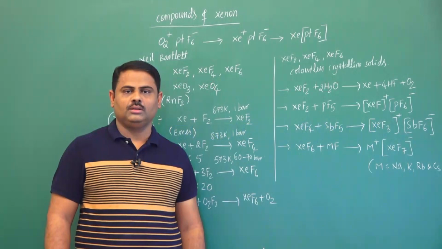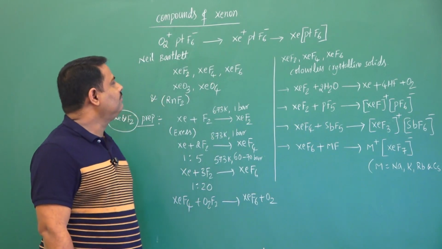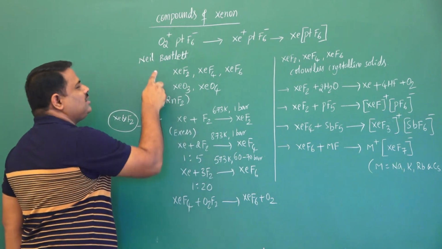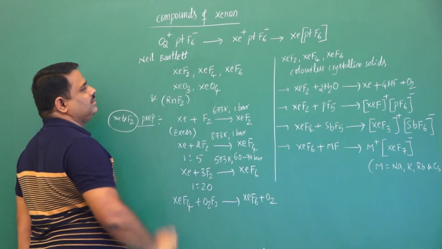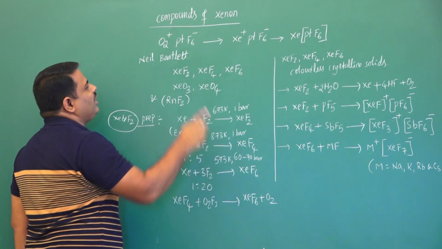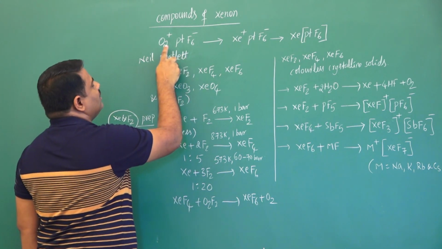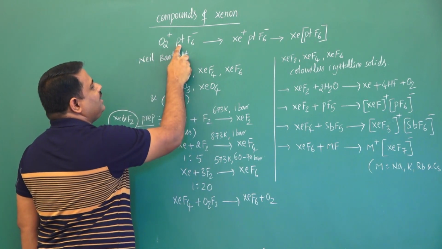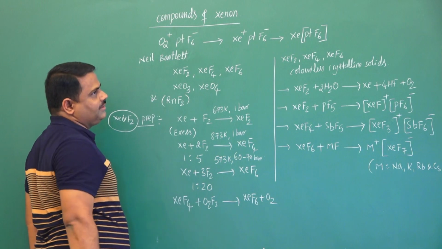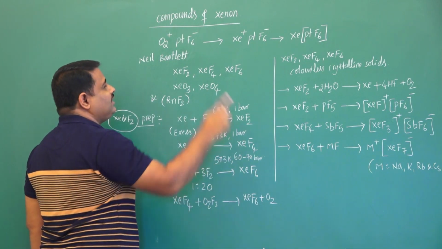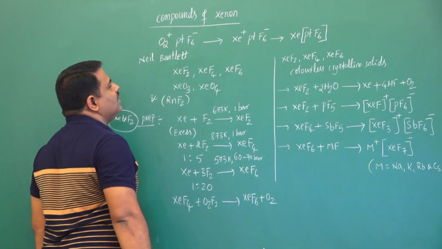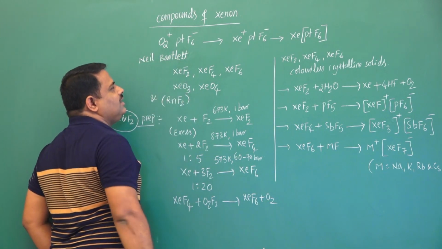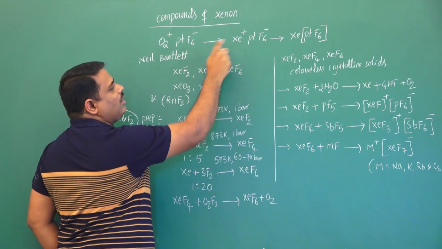Next point, compounds of xenon. A scientist called Neil Bartlett identified a compound O2+ PtF6-. After that, the first ionization potential of the O2 molecule is always similar to xenon.